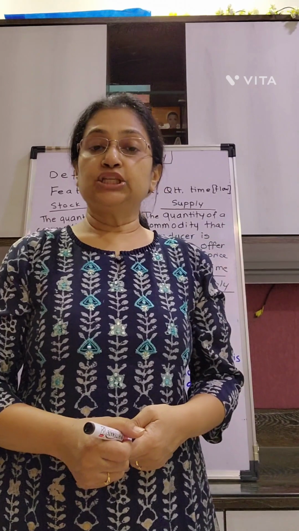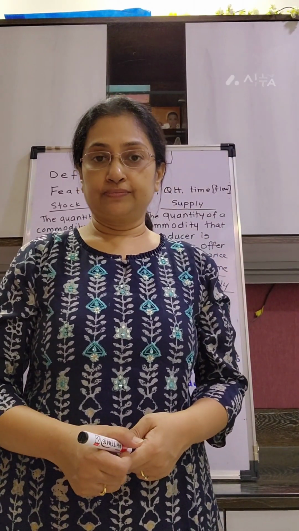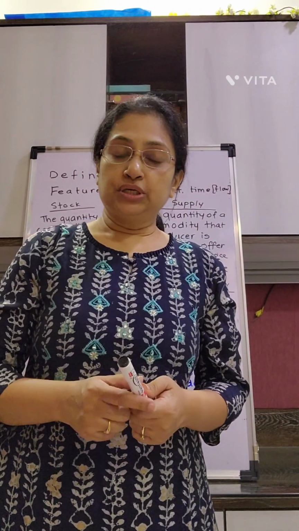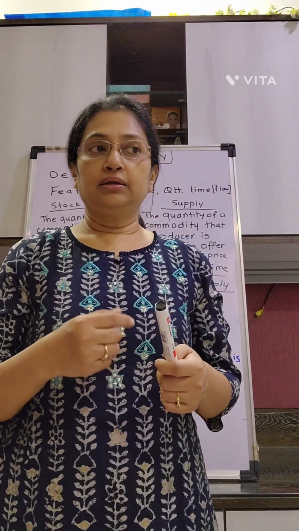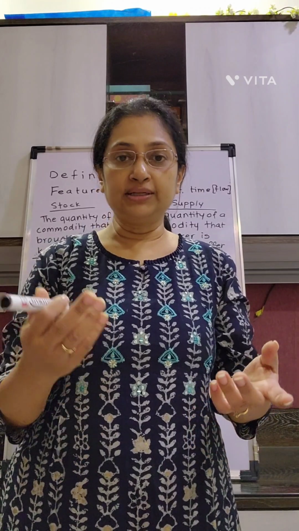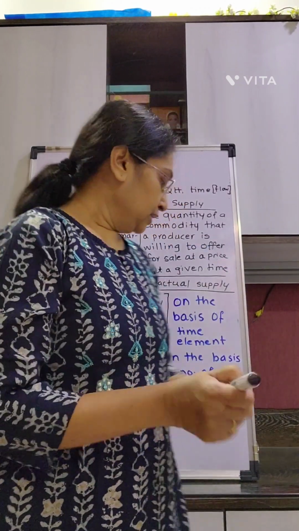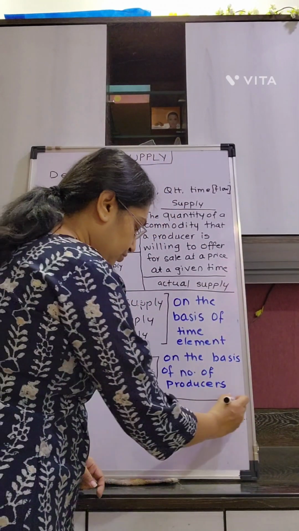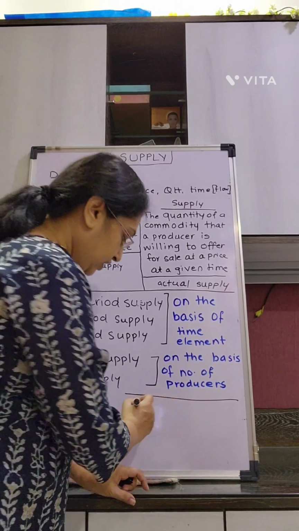So market supply is the total supply by all the producers. So a producer, we can give a synonym, is the same as saying a firm, a single production unit. So here I am bringing to you the difference between industry and a firm.